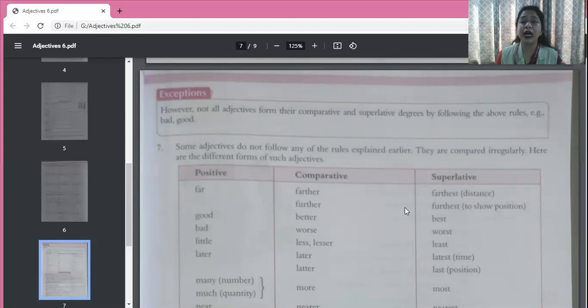Now, far, farther, farthest. This word is used for distance. Suppose you are standing here and your mother is standing at a distance, and you say that my mother is standing farther than my brother.